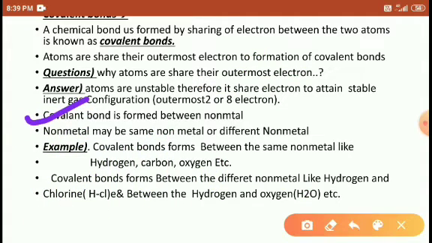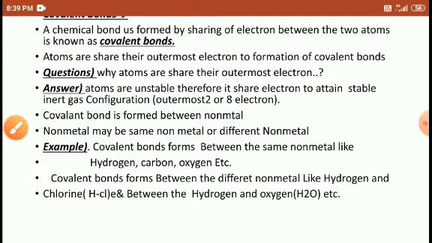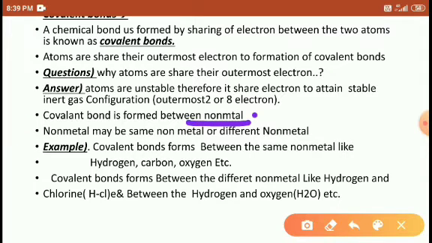Covalent bond is formed between non-metals. Students, whatever covalent bonds are there, they exist between non-metals only.